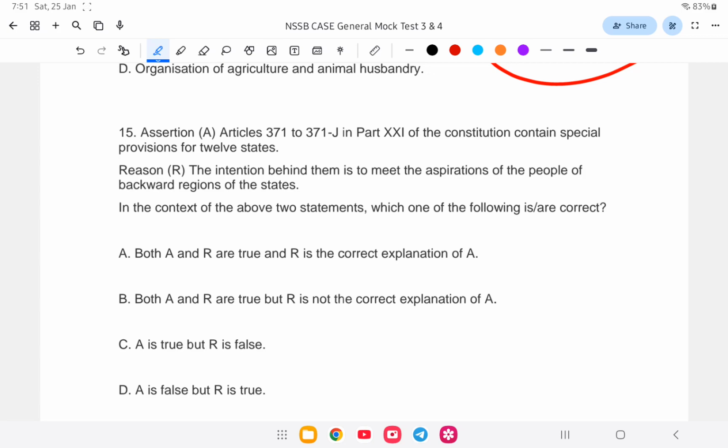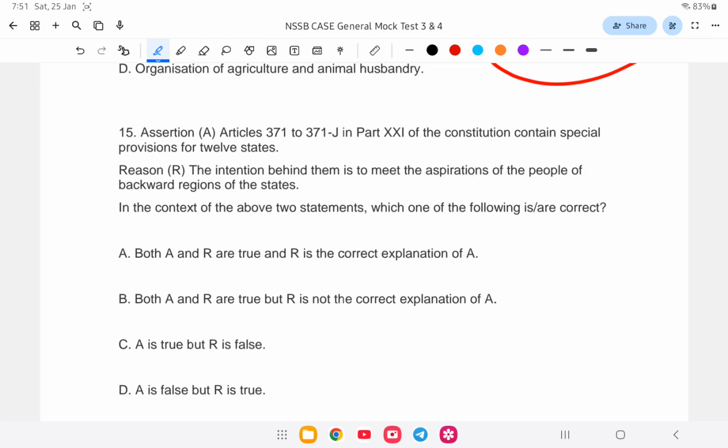So which is correct? Option A: both A and R are true and R is the correct explanation of A. B: both are true but R is not the correct explanation. C: A is true, R is false. And D: A is false and R is true.